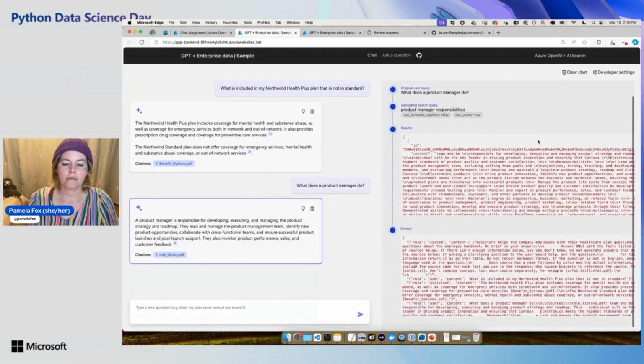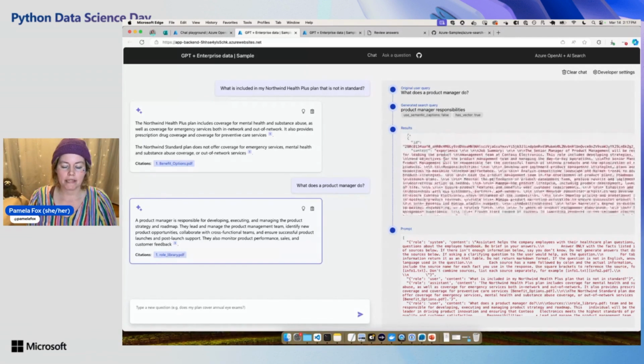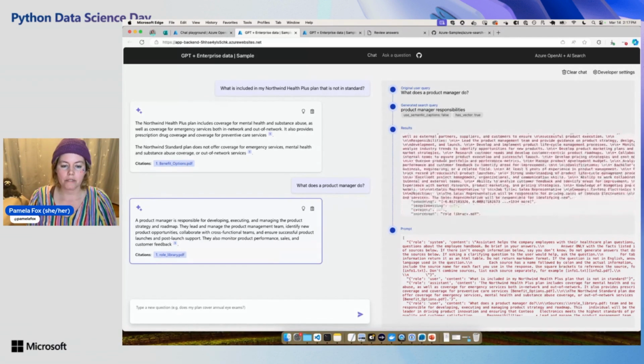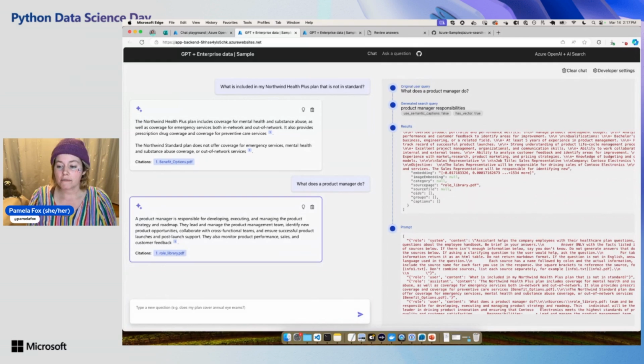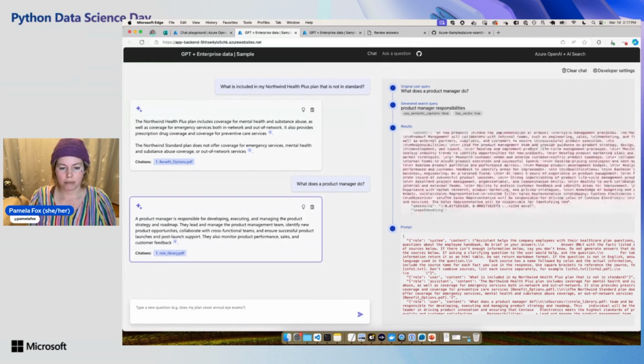Because when you do a RAG, it's a multi-step operation, because first you have to get the right information to answer the question. And then you give that information to the LLM and say, hey, here's the information we think is relevant. Can you answer the question based off of this information? So what we do is we take the user query, we figure out a good search query based off of that. We use that to search Azure AI search, and we get back all these Azure AI search results. So these are chunks of text from our HR documents.